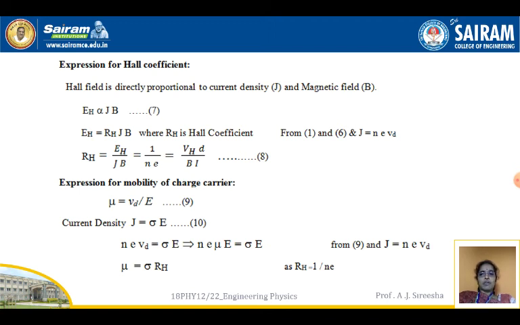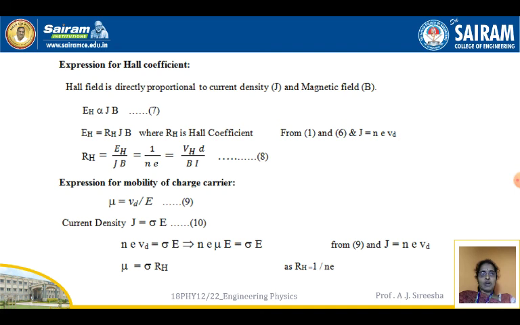Now the expression for the mobility of the charge carriers. Mu is equal to VD by E. We know this equation; in the previous sessions also we have used it. That is equation 9. The current density J is equal to sigma E. J is N e VD, which is equal to sigma E. Substituting the value of VD, N e mu E is equal to sigma E, and we also know that RH is equal to 1 by N e from equation 8.